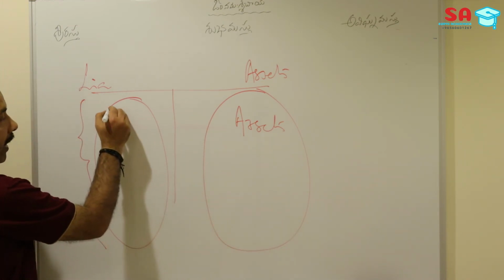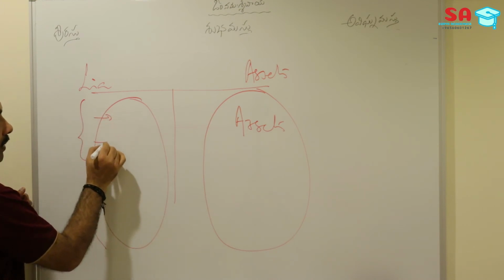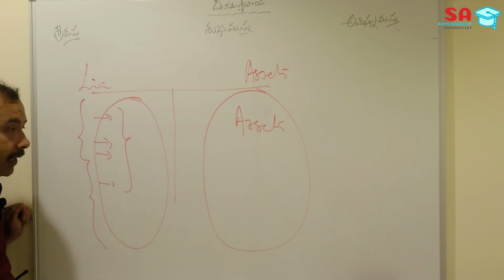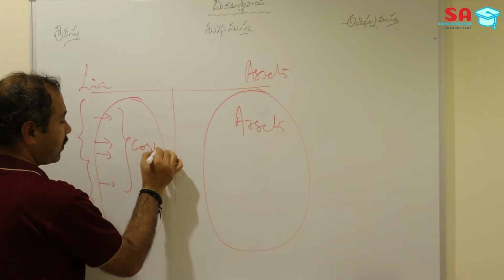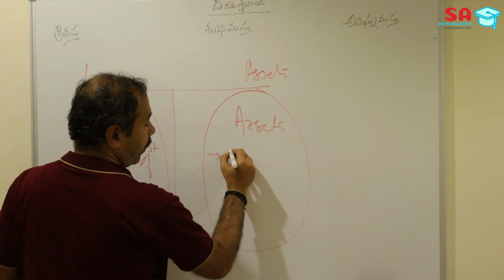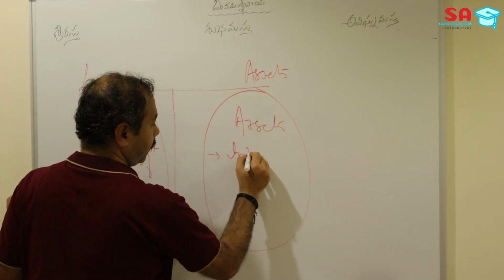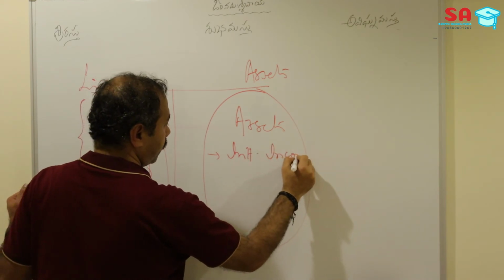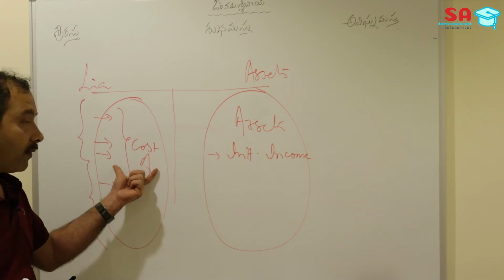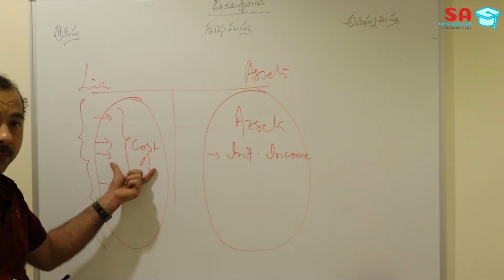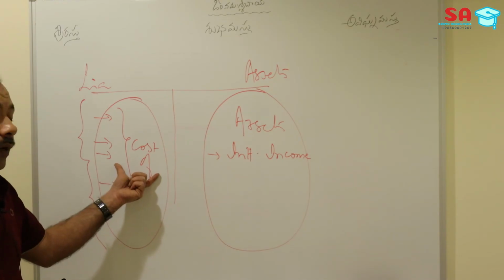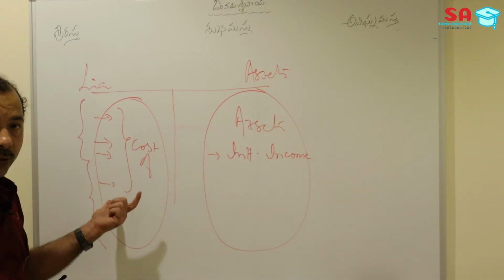So basically, when the bank is raising funds from these sources, the bank is paying some cost to them. That is why this is called the cost of funds. These are all the sources of funds, so the bank has to pay some cost, which we call the cost of funds. This cost of funds is actually an expense to the bank.